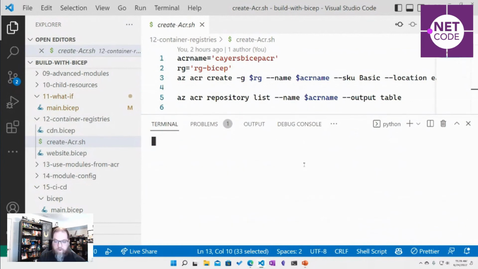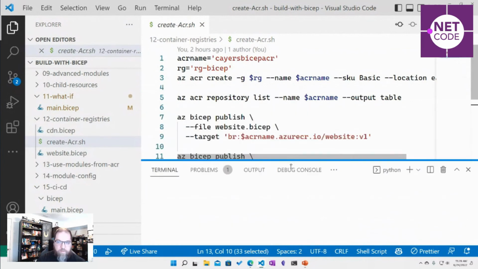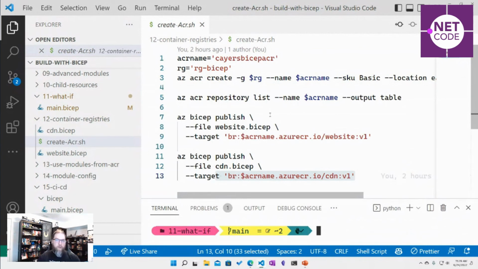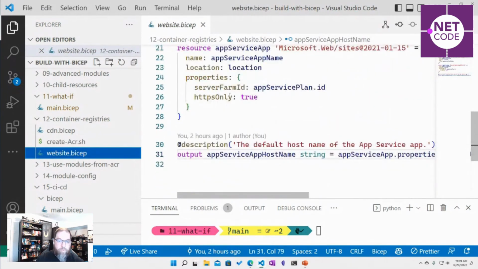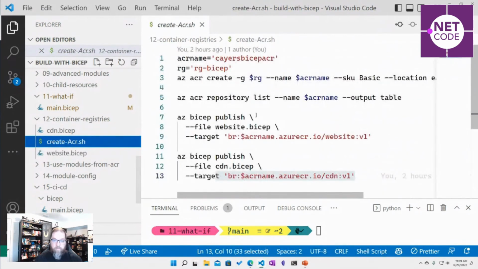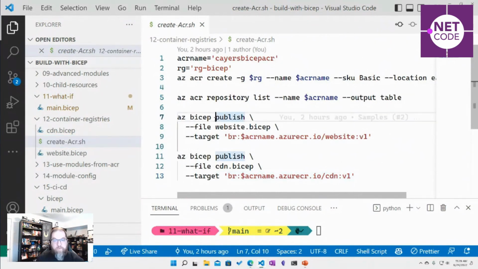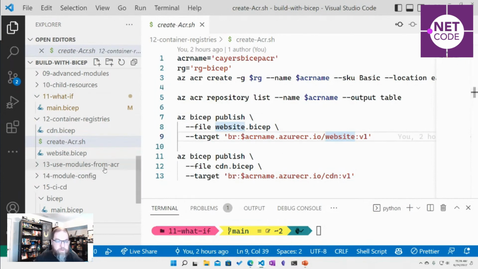So we could have one pipeline or a place where we can publish modules out to ACR. This is just a module with properties, and you would publish it by referencing the file and your ACR and maybe the name of the module or resource you want to use.